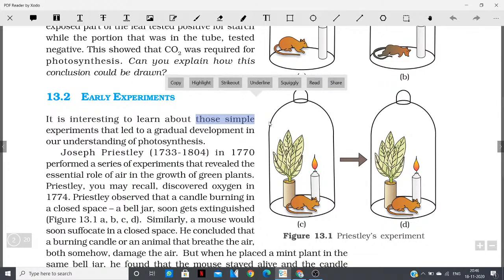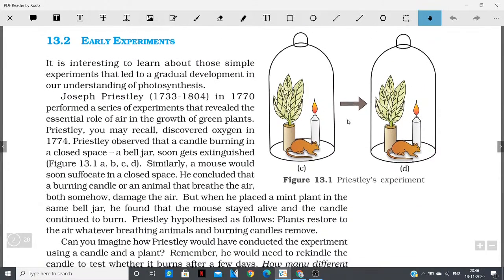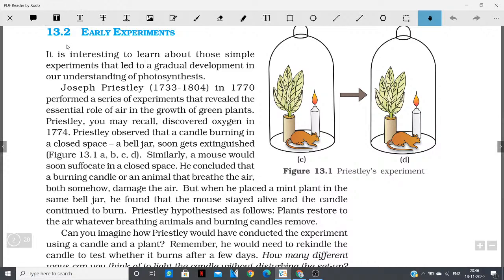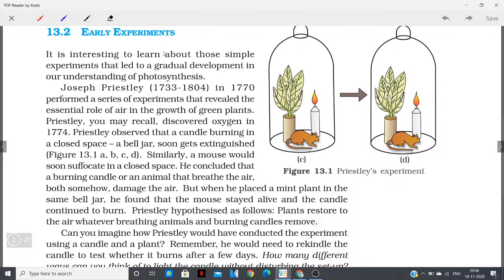Now, there are some experiments that we are going to do. It is interesting to learn about those simple experiments that led to the gradual development in our understanding of photosynthesis. The first is Joseph Priestley, 1733-1804. In 1770, he performed a series of experiments that revealed the essential role of air in the growth of green plants. Pay very close attention to each and every word here, okay?